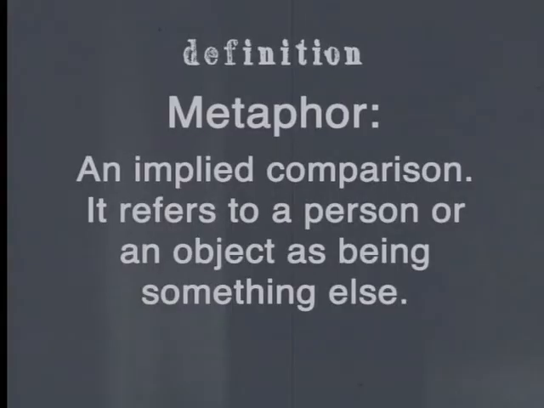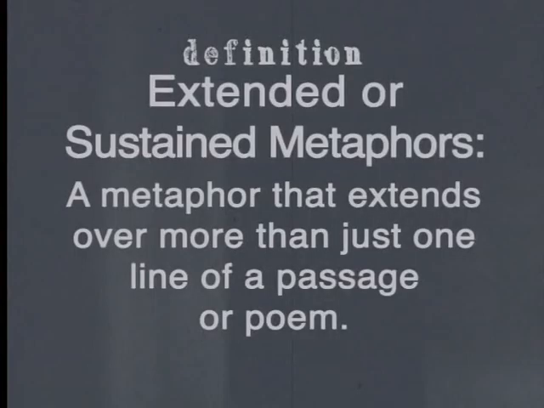I would now like to move on to two more examples of comparative figures of speech that are a little more complex. Can you remember how we defined a metaphor? A metaphor is an implied comparison between two people or objects. The words like and as are not used in a metaphor. One of the more interesting ways in which we can use metaphors is by creating extended or sustained metaphors. An extended or sustained metaphor is a metaphor that extends over more than just one line of a passage or a poem. In other words, the comparison continues.